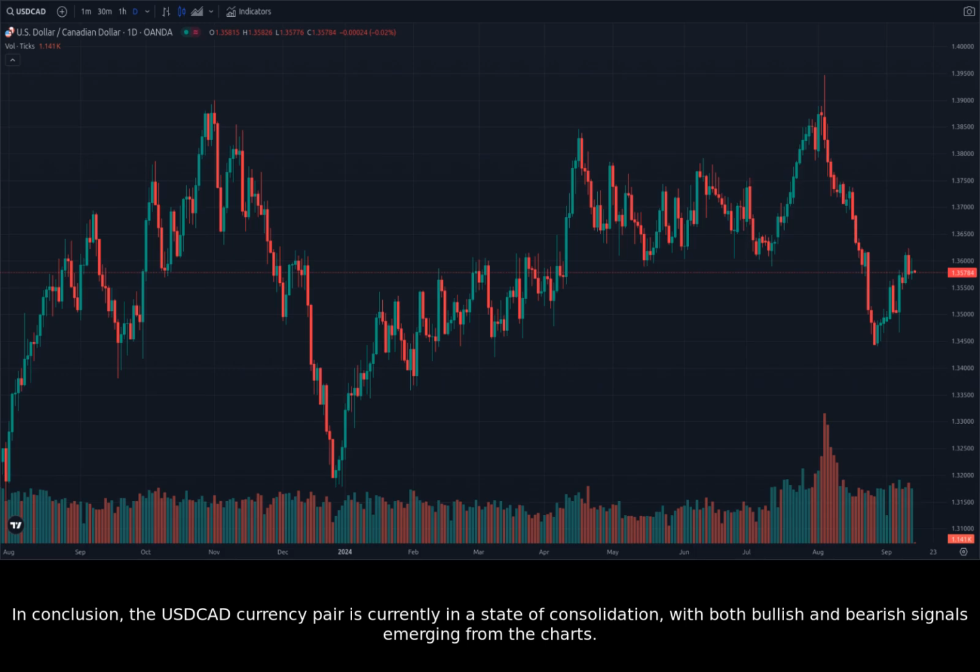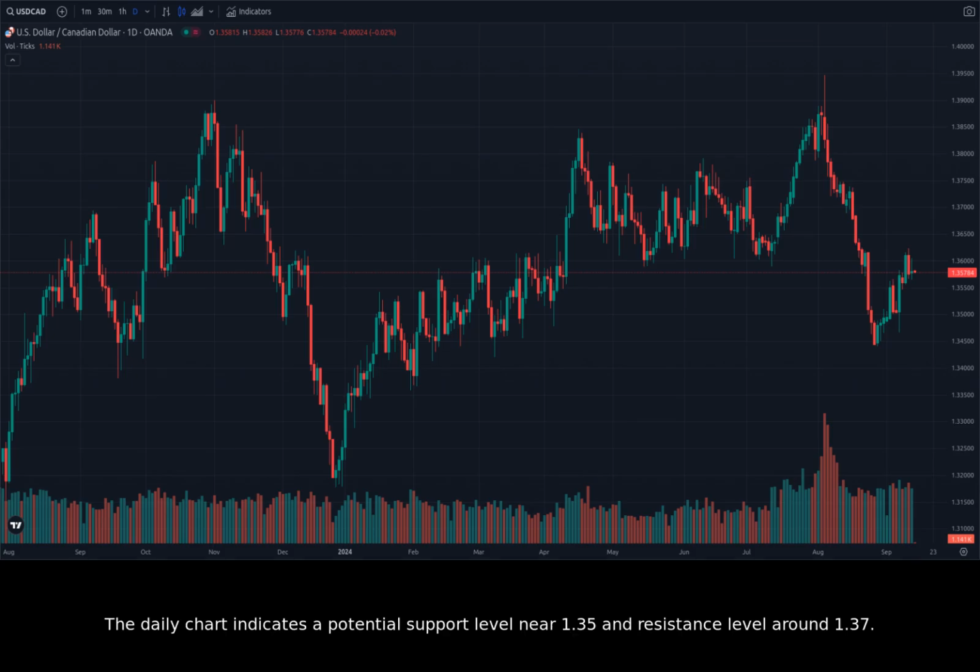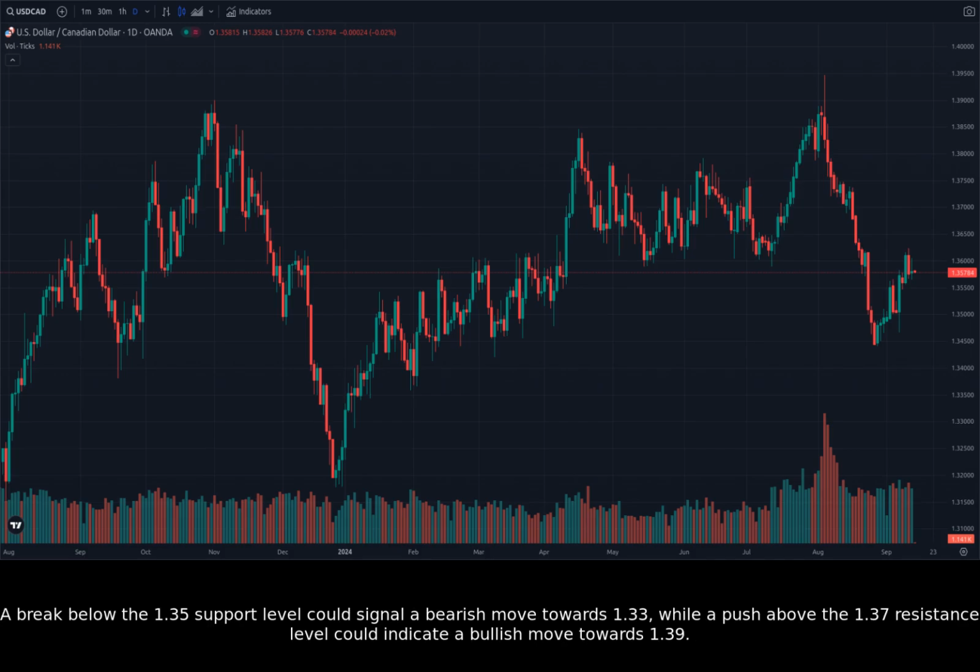In conclusion, the USDCAD currency pair is currently in a state of consolidation, with both bullish and bearish signals emerging from the charts. The daily chart indicates a potential support level near 1.35 and resistance level around 1.37. A break below the 1.35 support level could signal a bearish move towards 1.33, while a push above the 1.37 resistance level could indicate a bullish move towards 1.39.